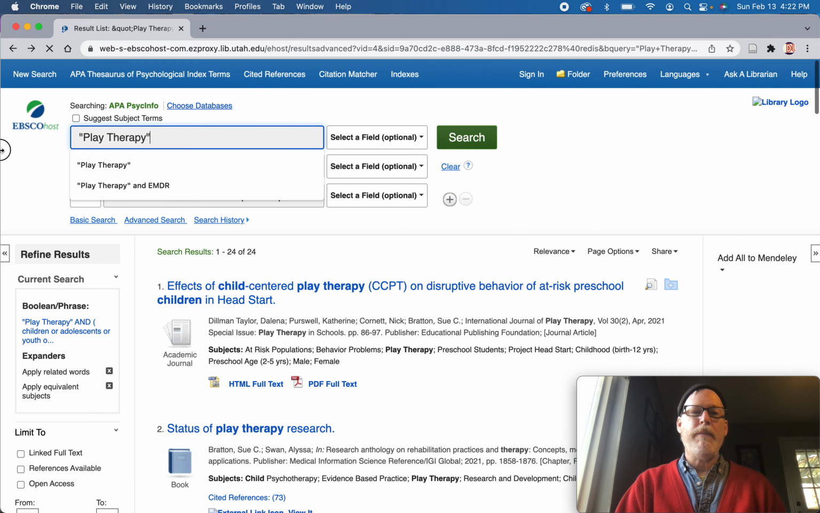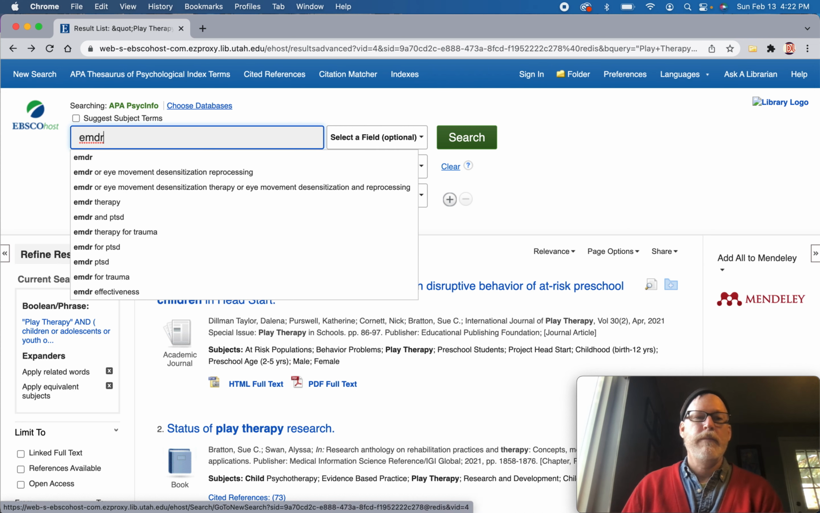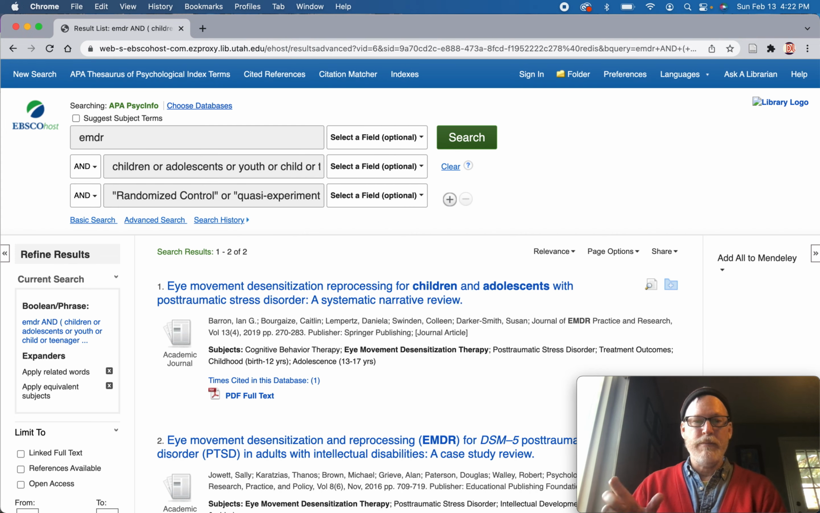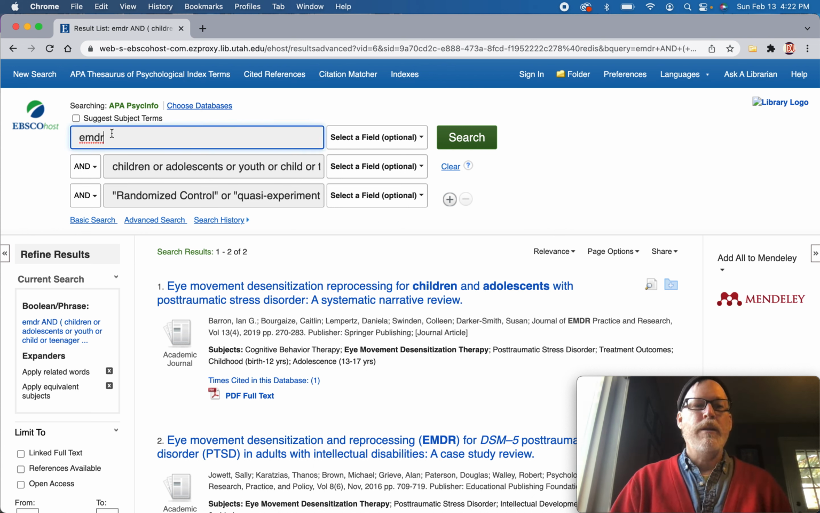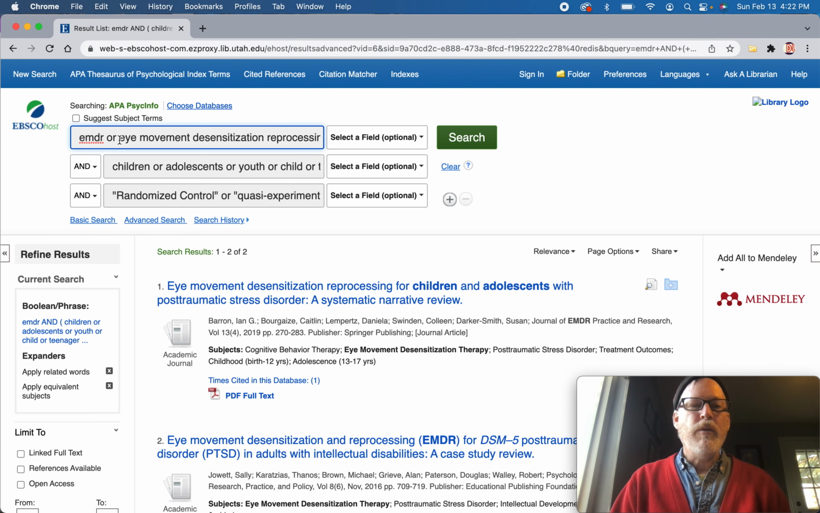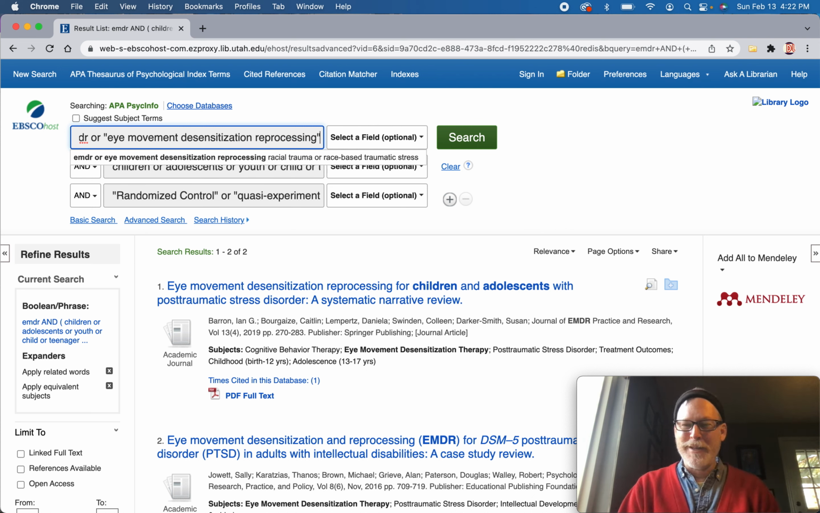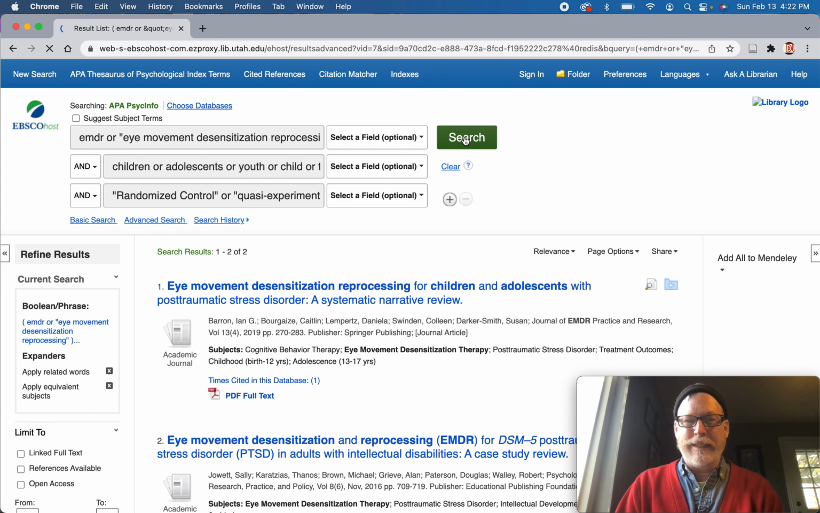Conversely, let's go back up, and instead of play therapy, we'll do EMDR. And I think we're okay acronymizing that. And we're doing the same search, different intervention. So here's where we ran into trouble. So I'm going to do EMDR and see if this improves it. Or eye movement desensitization reprocessing. I actually never knew what that stood for. So it's just like, EMDR. Two. Okay.